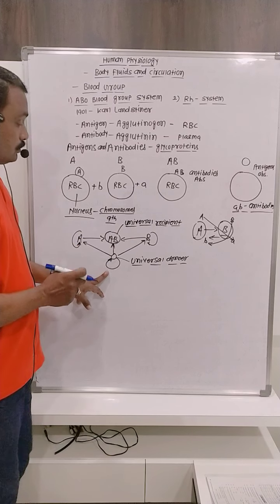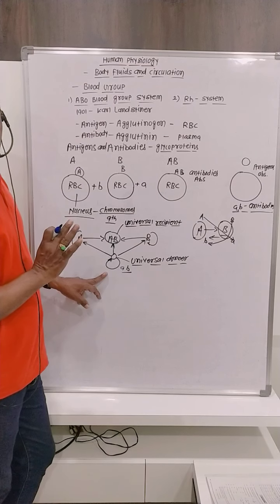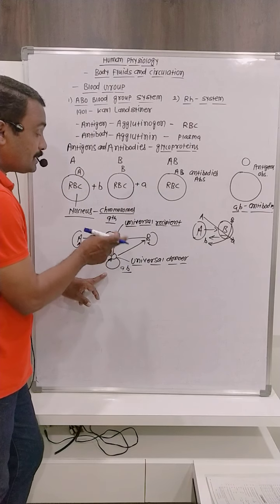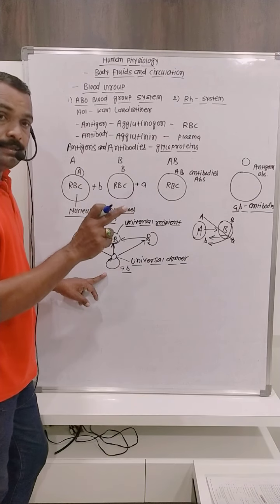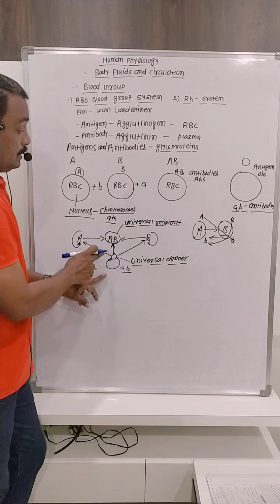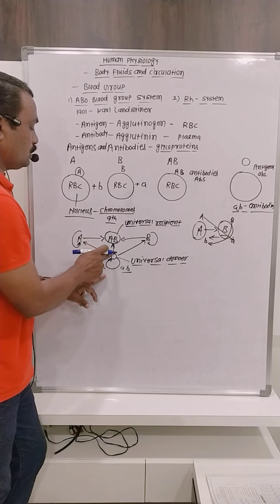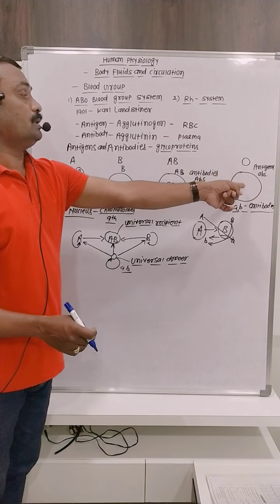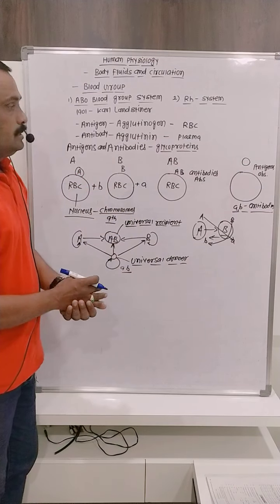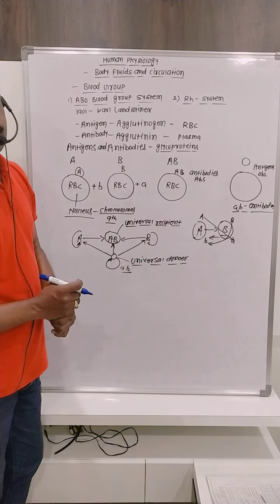In O blood group, both antibodies, antibody A and B, are present in the plasma. But on the surface of RBCs there are no antigens. Donor's antigens react with recipient antibodies. Here the donor is O blood group, and on the surface of RBCs there are no antigens. That's why they can give blood to B, to the AB and to the A, because in the O blood group there are no antigens that react with antibodies of the recipient. That's why O blood group is a universal donor and AB blood group is a universal recipient.